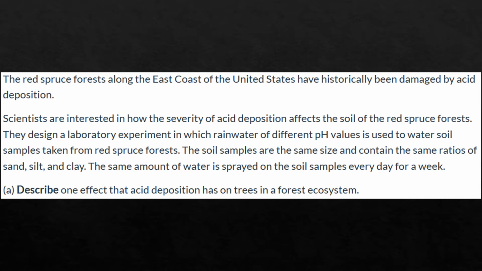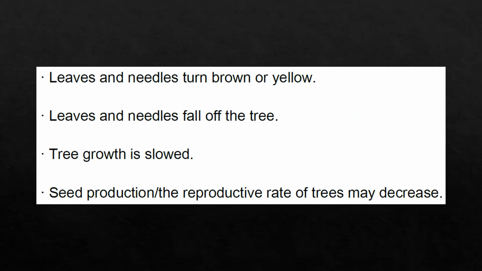A. Describe one effect that acid deposition has on trees in a forest ecosystem. Some of the solutions would be: leaves and needles turn brown or yellow. Leaves and needles fall off the tree. Tree growth is slowed, and seed production and the reproductive rate of trees may decrease. So the one that we're going to concentrate on would be the third point, that tree growth is slowed.